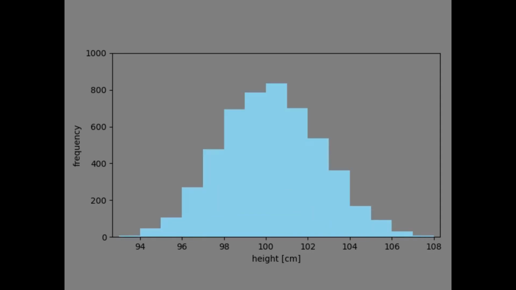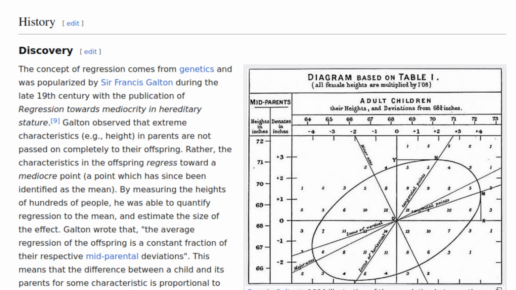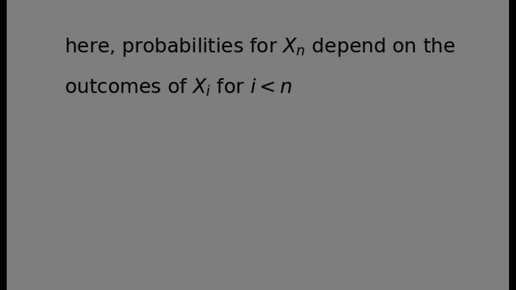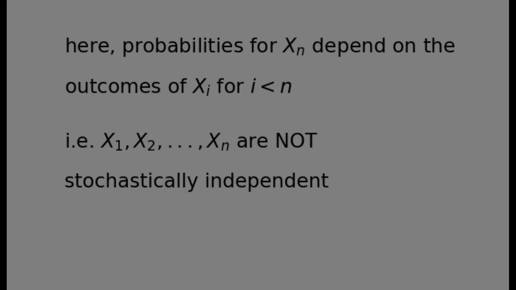Now you might say that a more realistic model for the evolution of a human population would have other properties that might not suffice the conditions of the central limit theorem. For example, there is a phenomenon which we call regression to the mean, which says that the chances for a child to be taller than its parents shrinks as the parents get taller themselves. This means that the value xn is not independent of the values of xi for i less than n. This would violate the preconditions of the theorem, at least in the form as it was stated earlier.